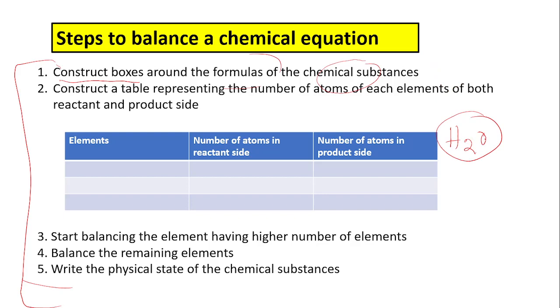Suppose a chemical substance is present, H2O, and another chemical substance that is H2O2. The elements in water are hydrogen and oxygen.